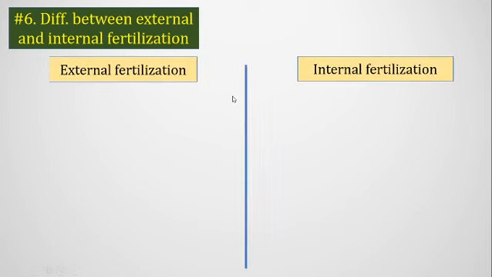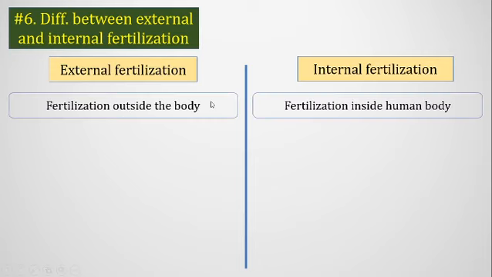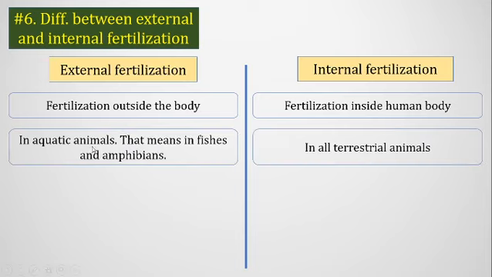When we describe external fertilization, we mean that the event of fertilization takes place outside the body, and internal fertilization takes place inside the female animal's body, that means inside the female reproductive organ. External fertilization is uniquely found in aquatic animals, that means it can be found in fishes or in amphibians, frog or fish. And internal fertilization takes place in all terrestrial animals that live on land.